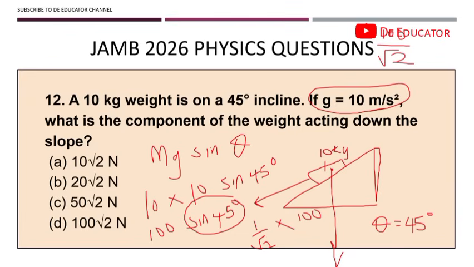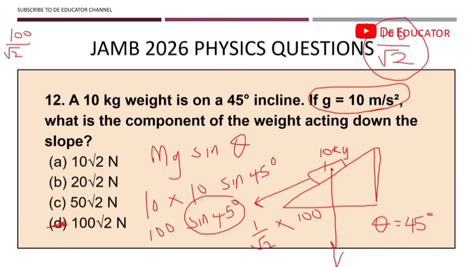You must be very, very calm. Like I said earlier, UTME 2026, they will be testing your patience. Now, somebody will just get 100 over root 2 and immediately rush to pick option D because option D is looking like it, but then you'll be so wrong. So now take note of this. When you have 100 over root 2, there's what we call rationalization, in mathematics when you are dealing with surds.